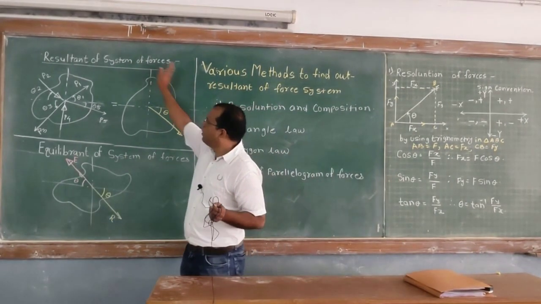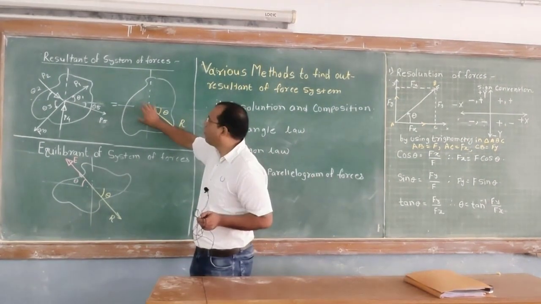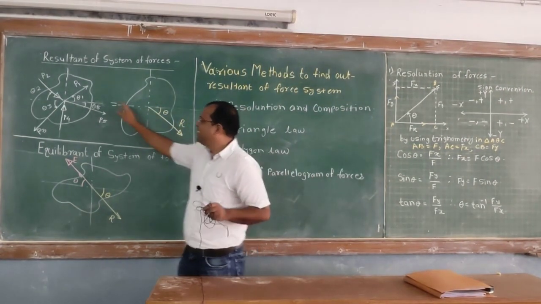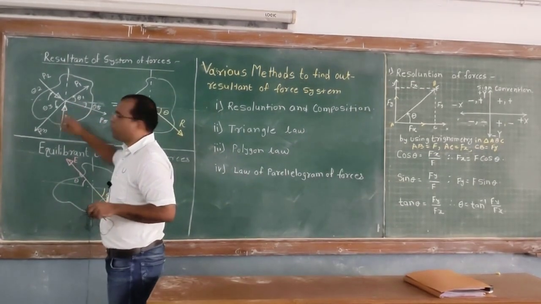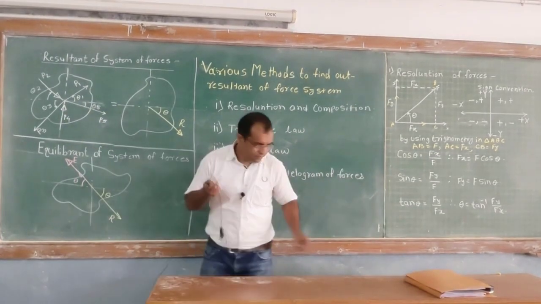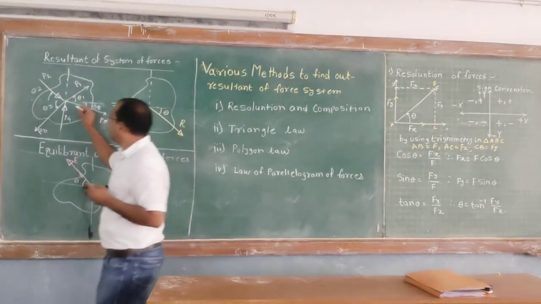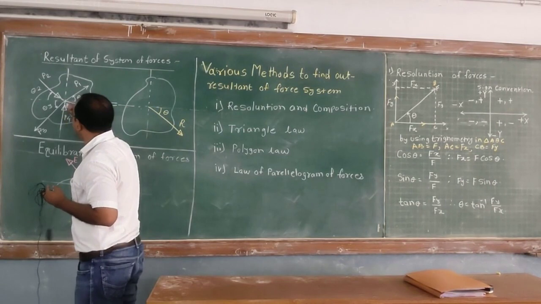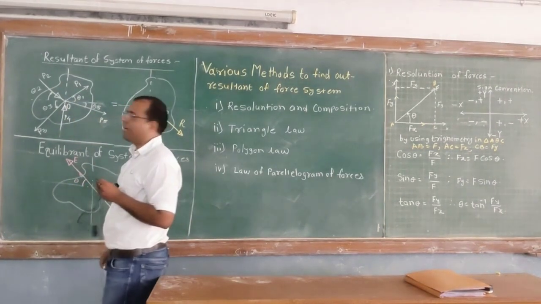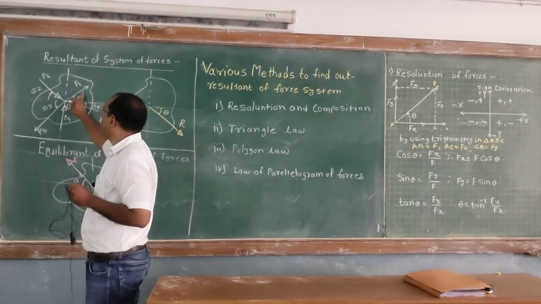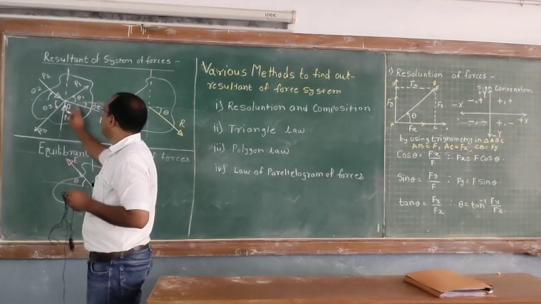Now if you concentrate on this figure, what you observe is a system of forces. Let's say this is point O. At this point, n number of forces are acting, let's say the forces P1, P2, P3, P4 and P5.